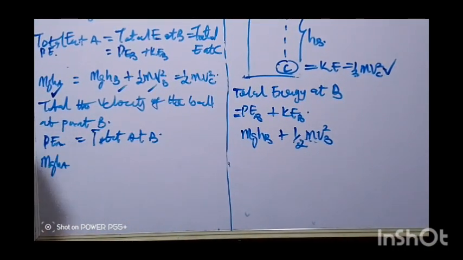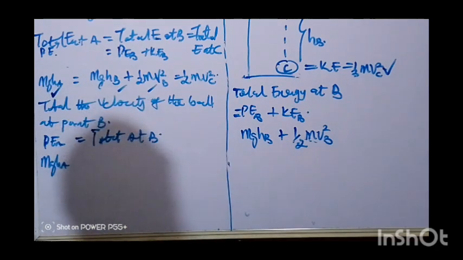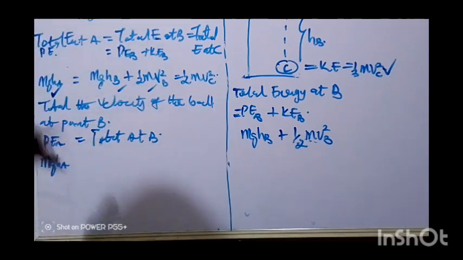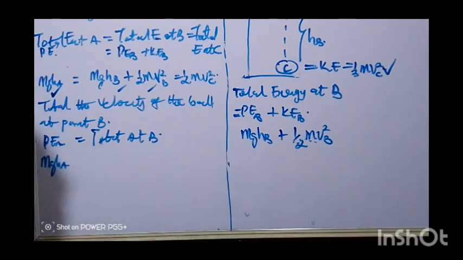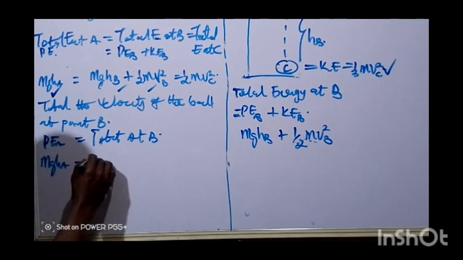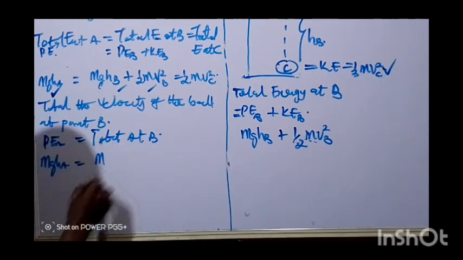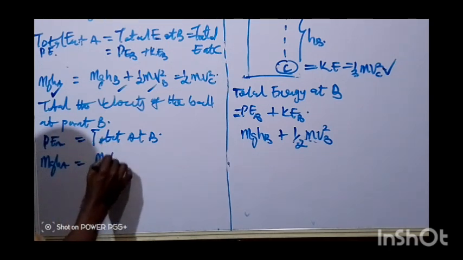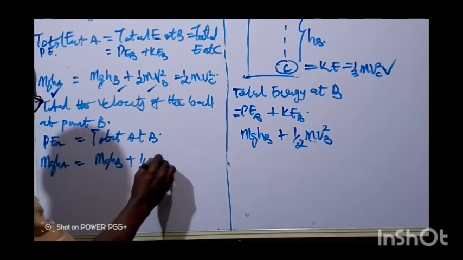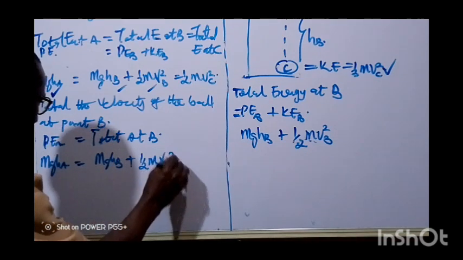Mind you, we are equating all this together just to obey the energy transformation, that is, the principle of conservation of energy. So we are going to have mgHA equal to PE at this point, mgHB, plus half mvB squared.